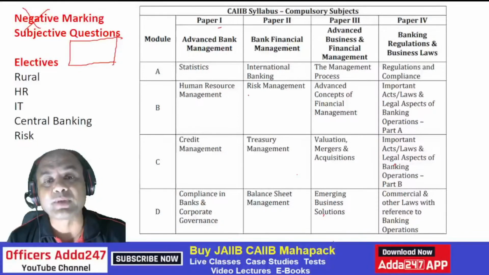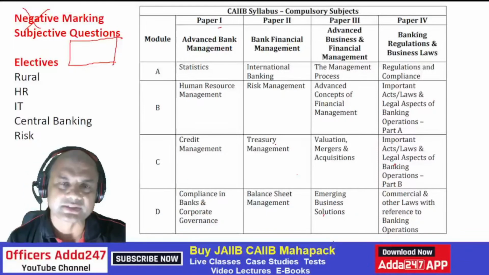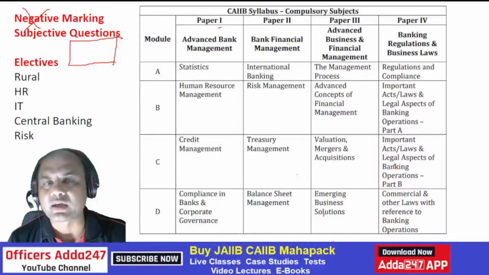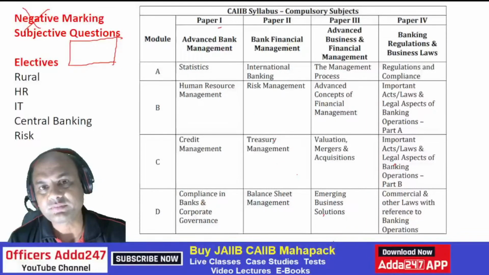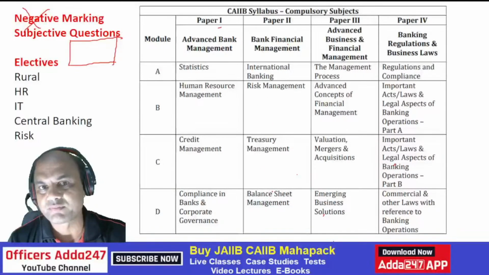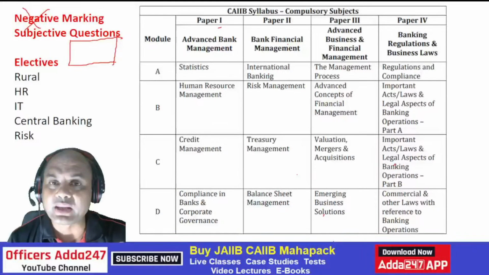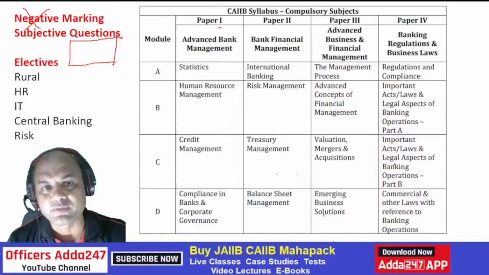Now the importance of risk management lies in modules C and D. See this. If you understand module B correctly, modules C and D will be easier for you, because module B forms the base of modules C and D. So focus rightly on modules A and B. Once you are through with module B, the remaining 2 modules will become easier for you. Now you have some idea about how to study BFM.